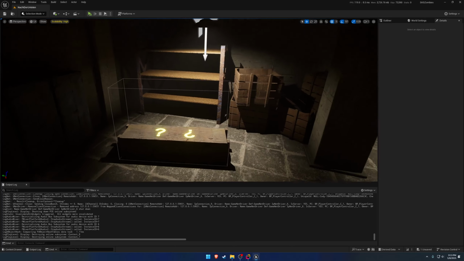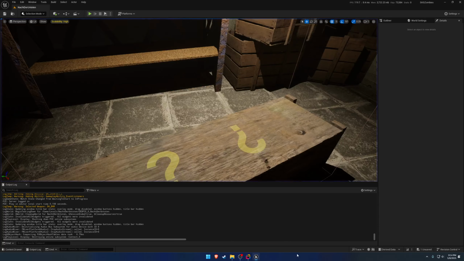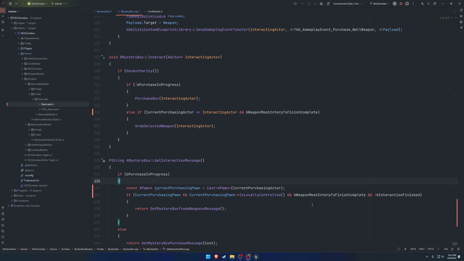So I would say the core functionality is done, minus one additional thing, such as being able to grab. I can just more or less show you. So I have the 1911. You can see the 1911 is still in the box. That is a slight problem because we don't want the 1911 to be in the box. We want it to not be something we can get from the box. So we don't want to be able to get a duplicate. If we have the Thompson in our hands or in our equipment, we don't want to be able to get the Thompson from the box as well. We want anything else other than the Thompson, basically.